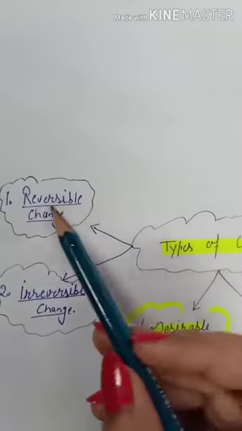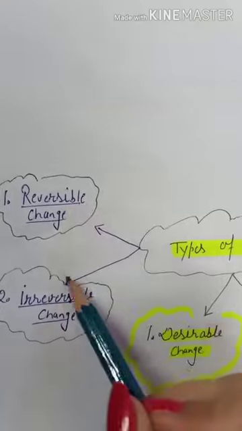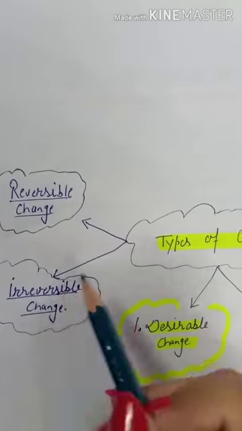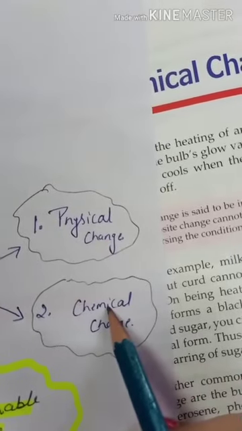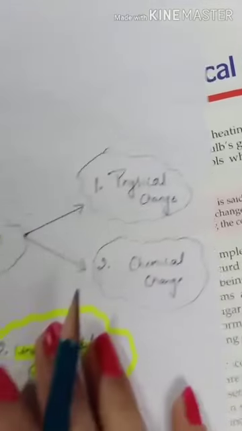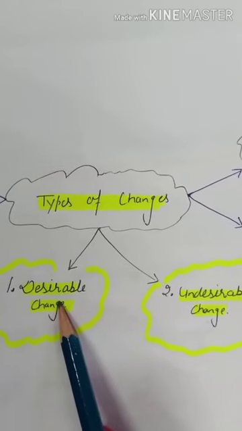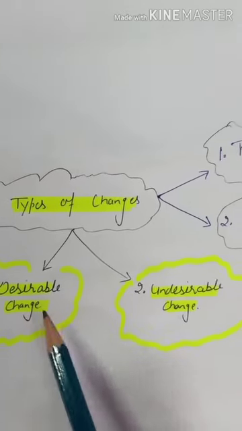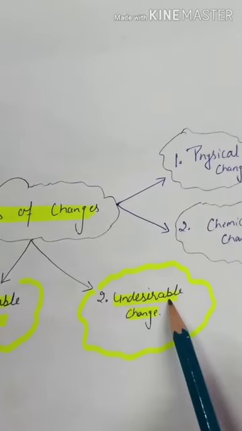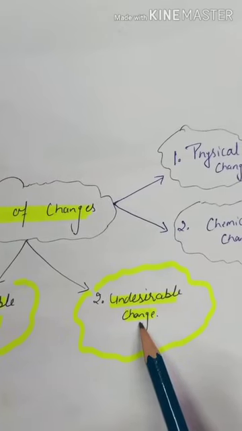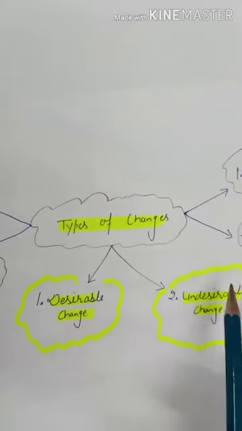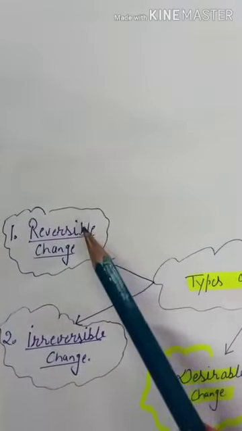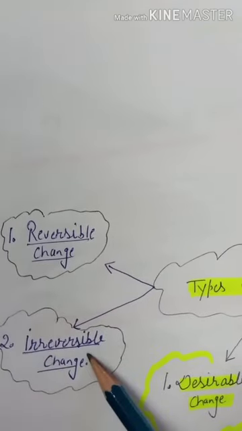Like some changes are reversible, some are irreversible. Some changes are physical and some are chemical. Some changes are desirable, that is useful to us, and some changes are undesirable, that is not useful to us. In this chapter, we will study about all these changes one by one, but today we are going to study about reversible and irreversible changes.